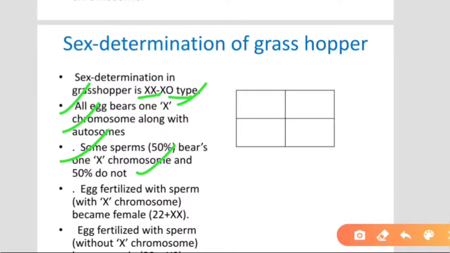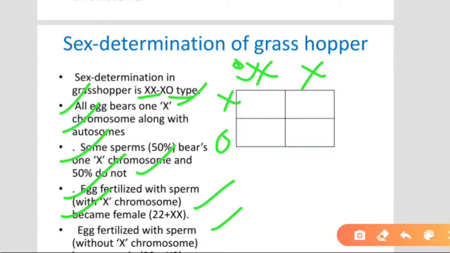An egg fertilized with an X-bearing sperm results in a female offspring, that is 22 autosomes plus XX. An egg fertilized by a sperm without the X chromosome is male. You can see this is the female and this is the male.